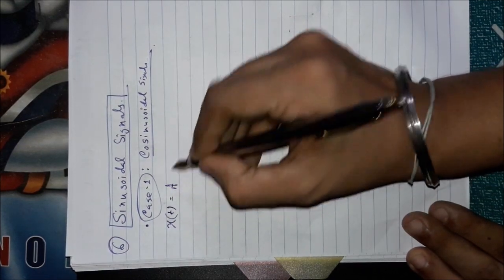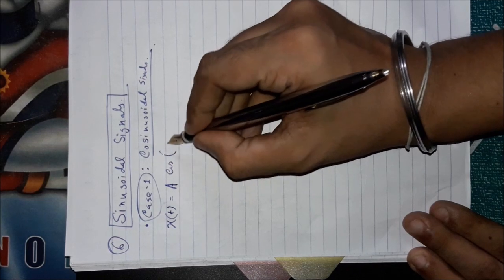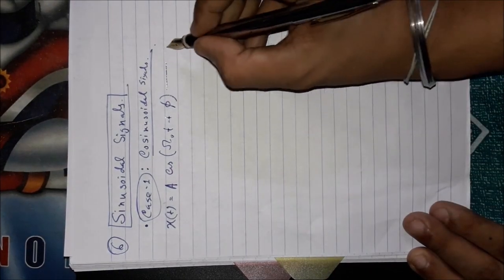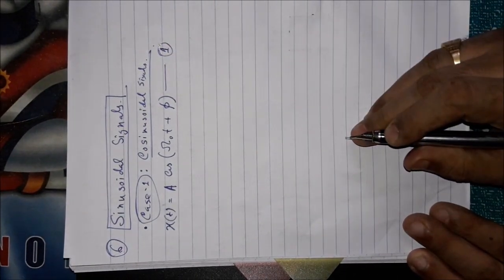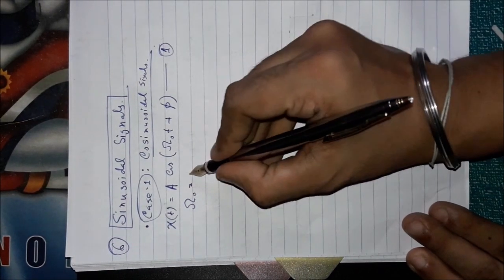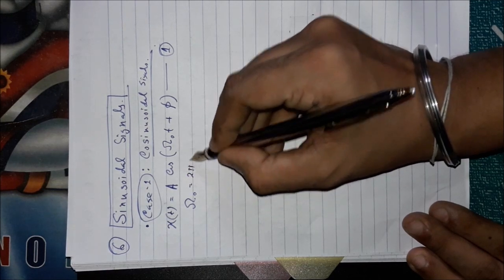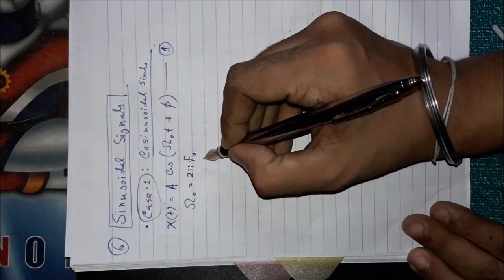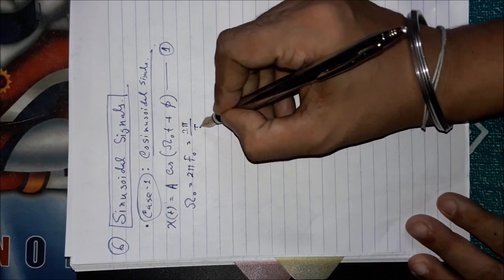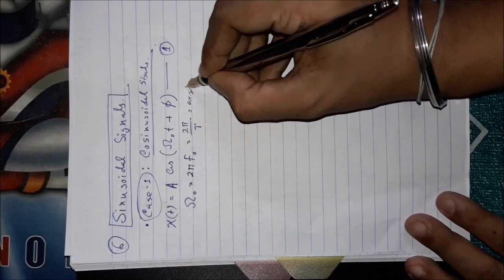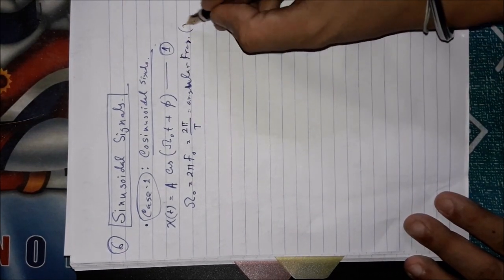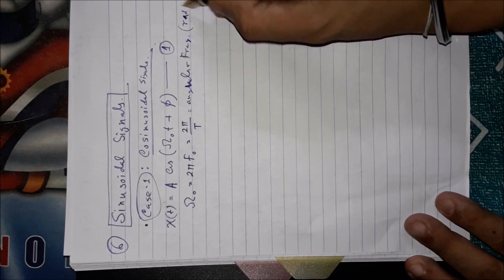You have this knowledge from class 10th trigonometry. Okay, it is the mathematical formulation of the cosinusoidal signal. You know that this capital omega 0 is the angular frequency, which can be regarded as 2 pi f0, if f0 is the frequency of the signal. It is also written as 2 pi by T, where T is the time period. It is the angular frequency, which has the dimension of radian per second.